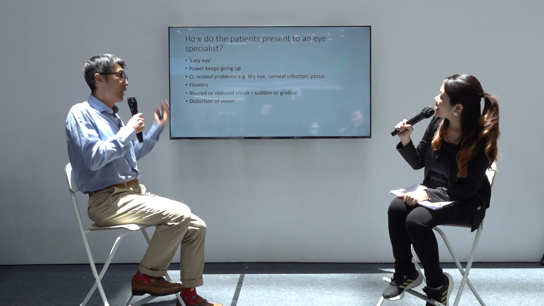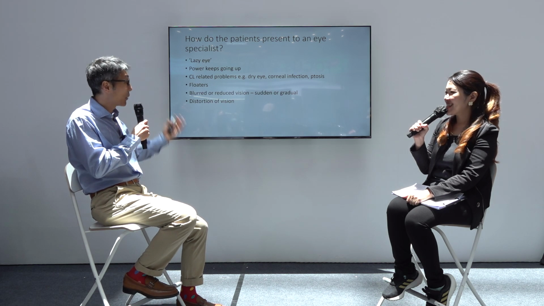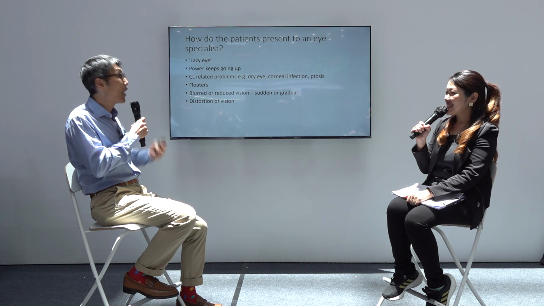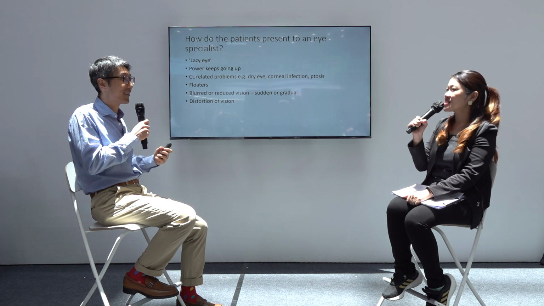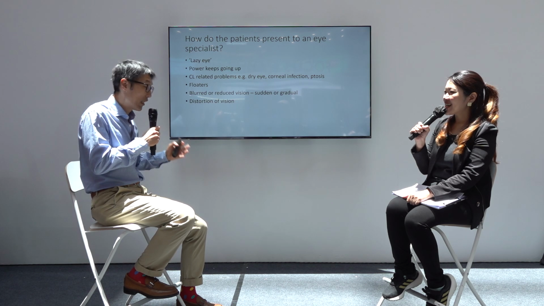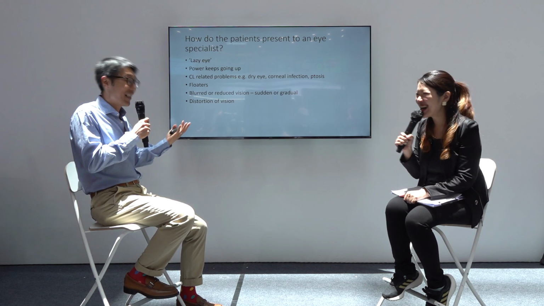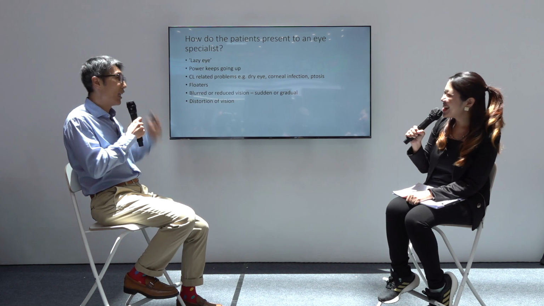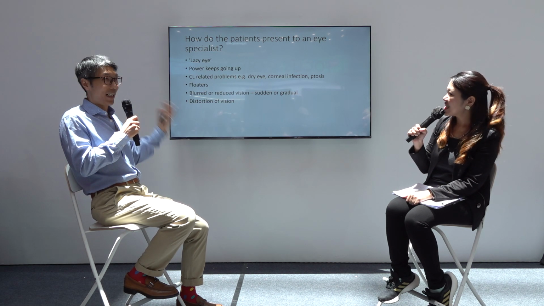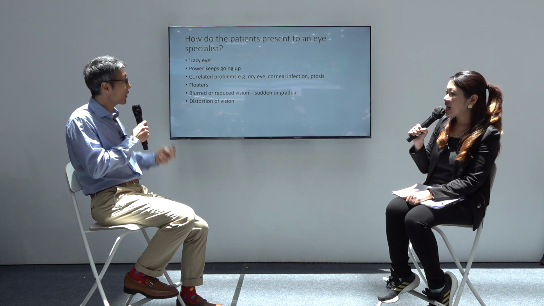Okay. So we've gone through some pictures, some theory of what might be going on. As a doctor, as I sit in my clinic, how do patients tell you what they have? Or they may not be aware. They may say, I have a lazy eye, one eye. What they mean is that in one eye they can't see very well.